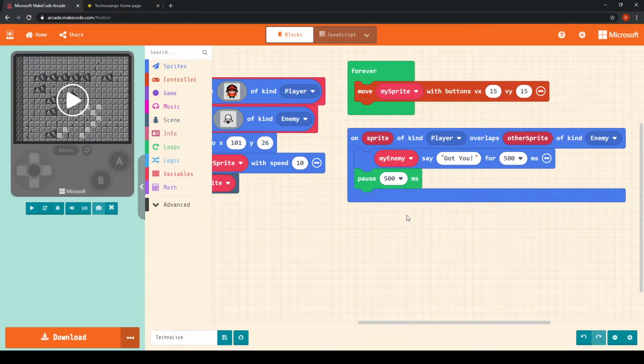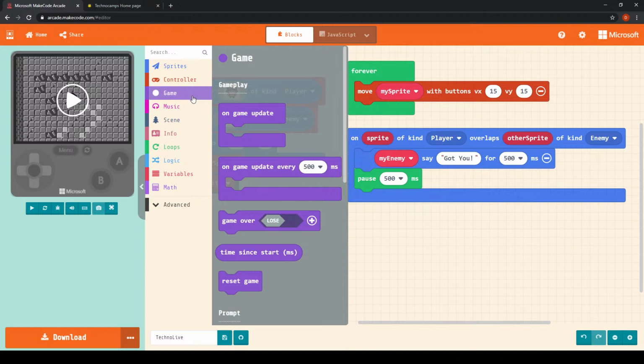but I'm going to stick to 500 milliseconds, which seems to me like just enough time for us to register that the game has ended and that we need to wait for our playable character or for the game to reset. Now, inside of the game menu, there is a really simple block here, reset game, which essentially will, after the game ends, or after we're caught up by the enemy sprite, reset the game and put us back at the start.